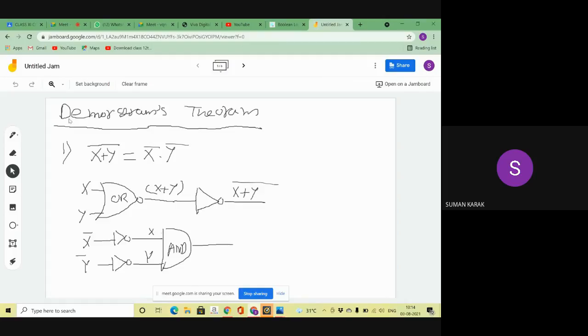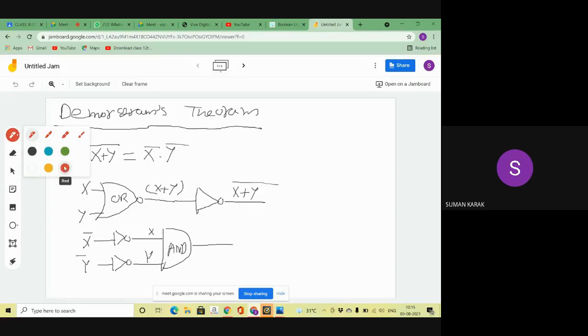So at first we will discuss the first, then we will discuss the second one. Let me start with the first one. If you understand this theorem, I think you will be able to understand everything in this chapter. So what is my first theorem?